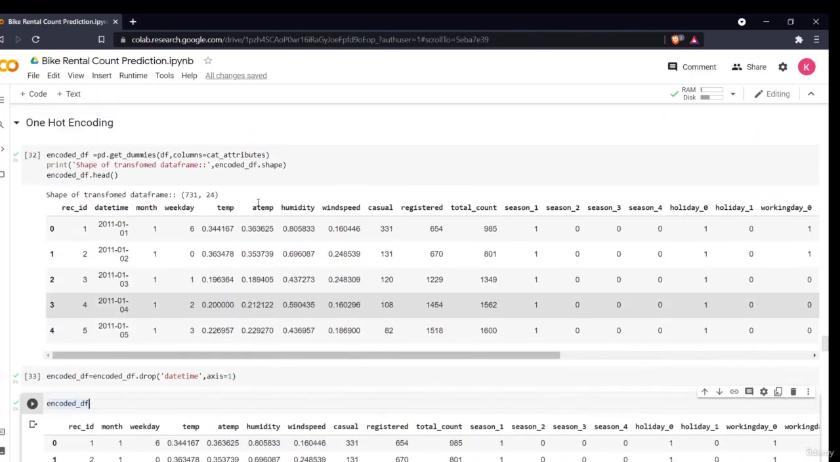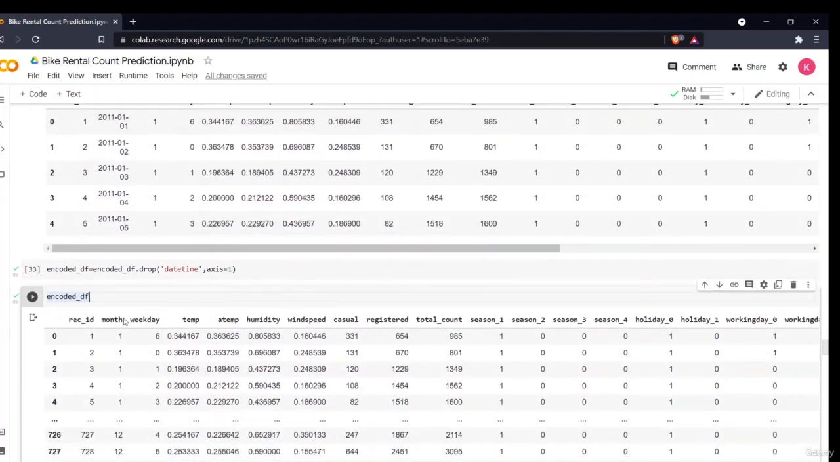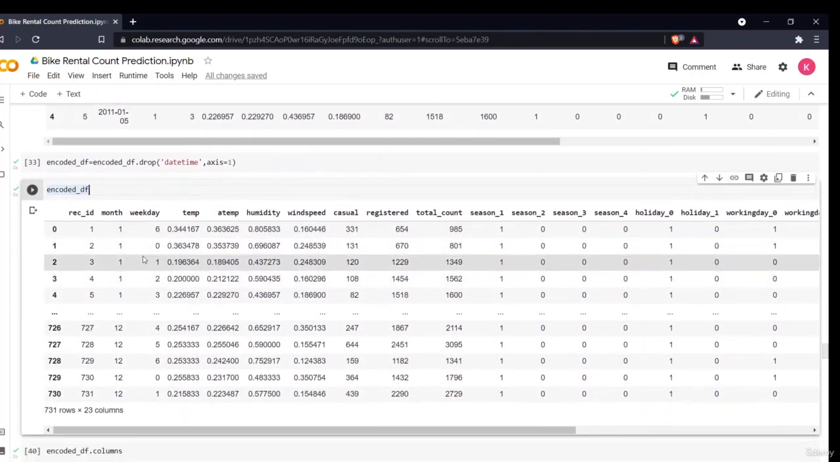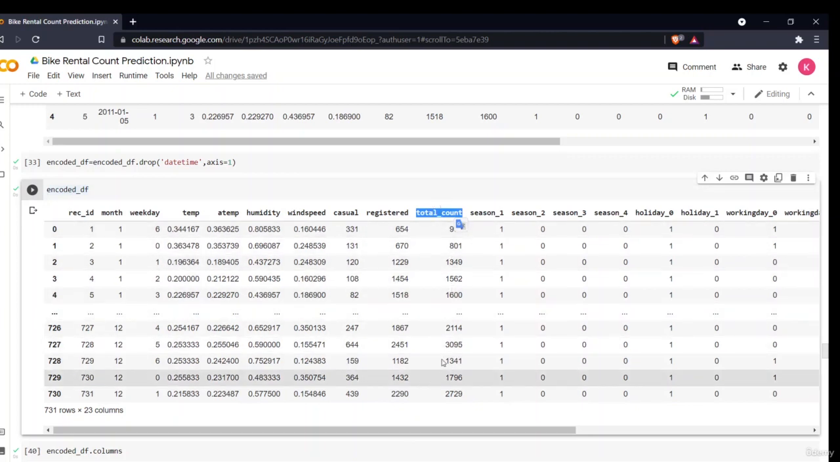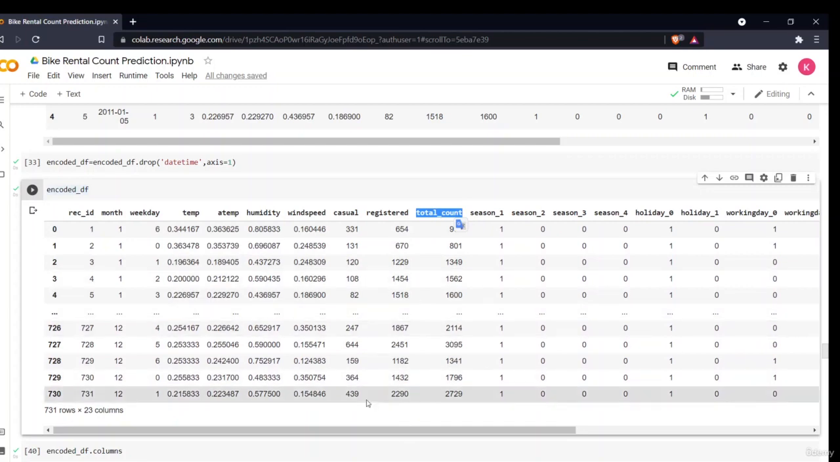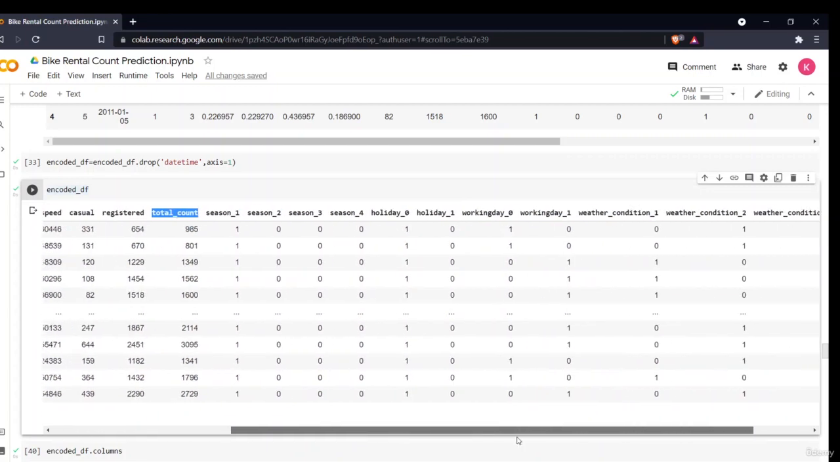So now we have done all the one hot encoding. Now it was time for splitting our data. The problem was that in the encoded DF, our total count is present here, and this is our dependent variable. We have to split this from all my data. These are all my independent variables.